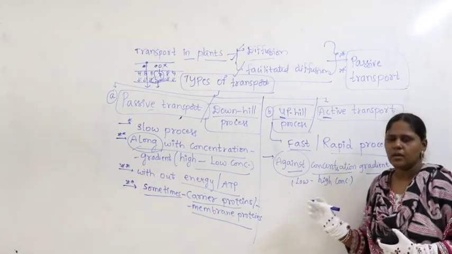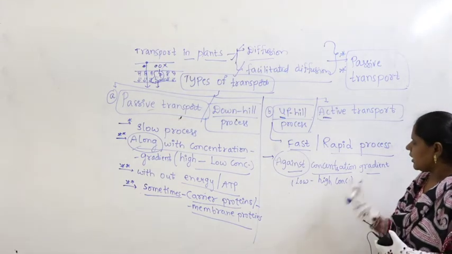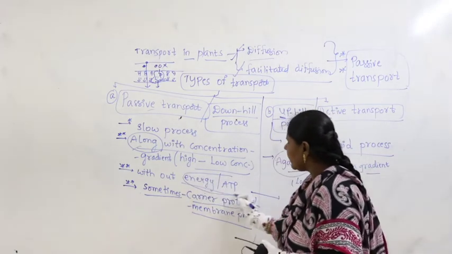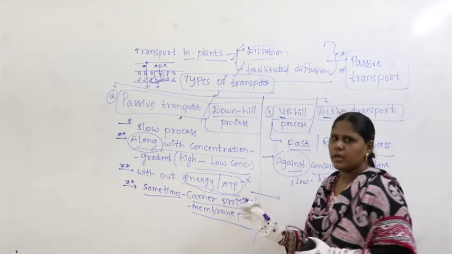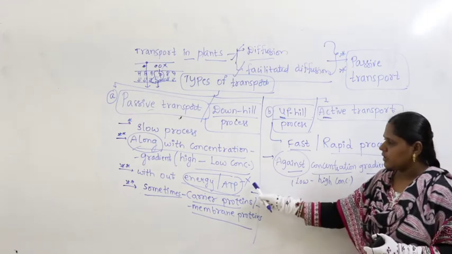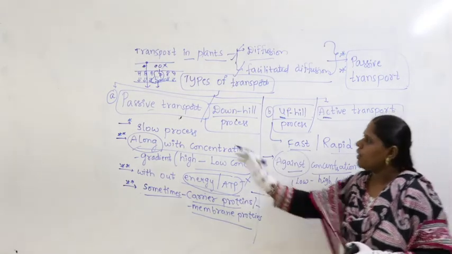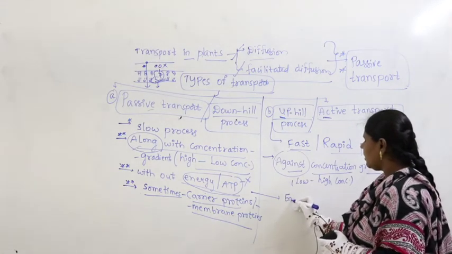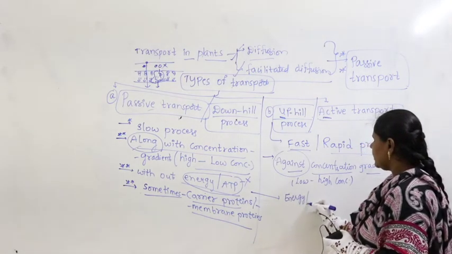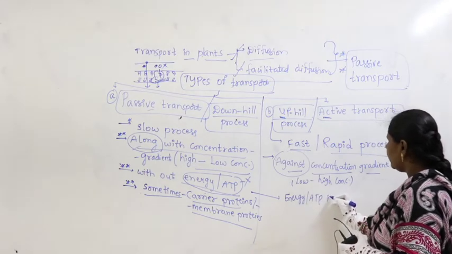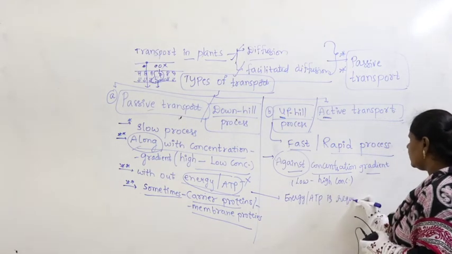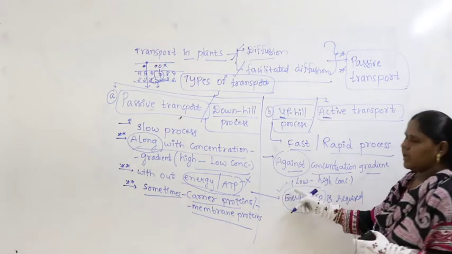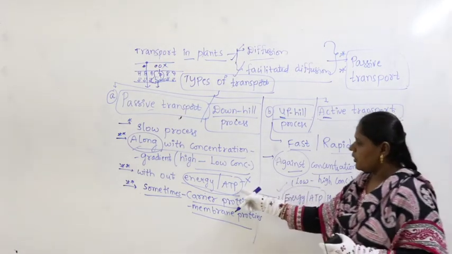Where to where is it happening? From low concentration to high concentration. Here I am circling energy or ATP: it's not needed. So why am I putting a wrong mark here? Energy is not needed for the passive process, but here ATP or energy is required. See the differences: here ATP energy is needed, so I kept the tick mark. Here it is not needed.